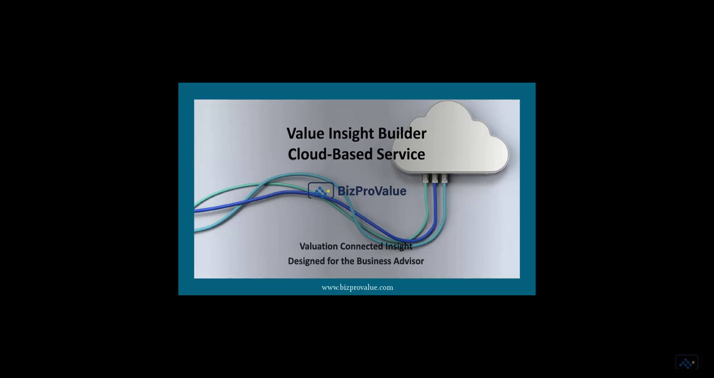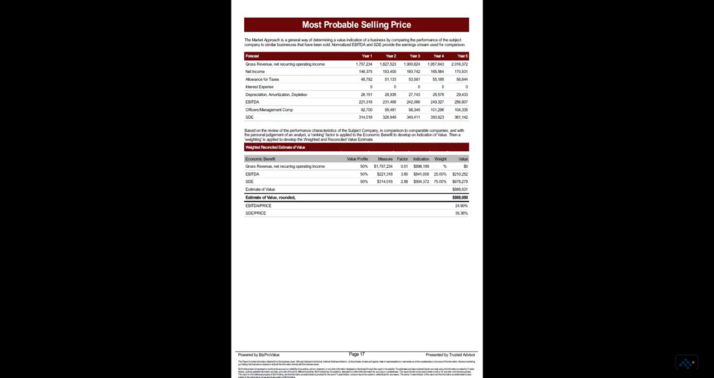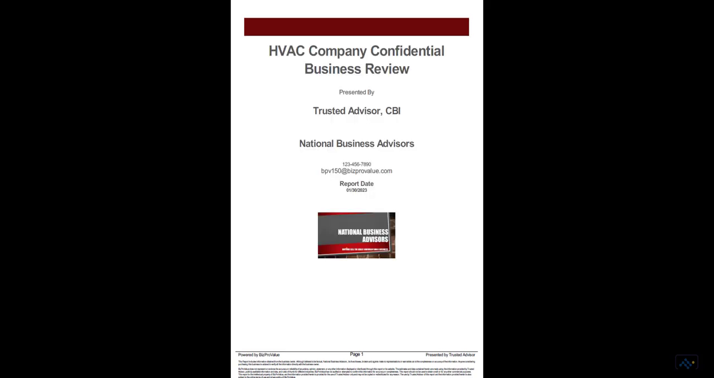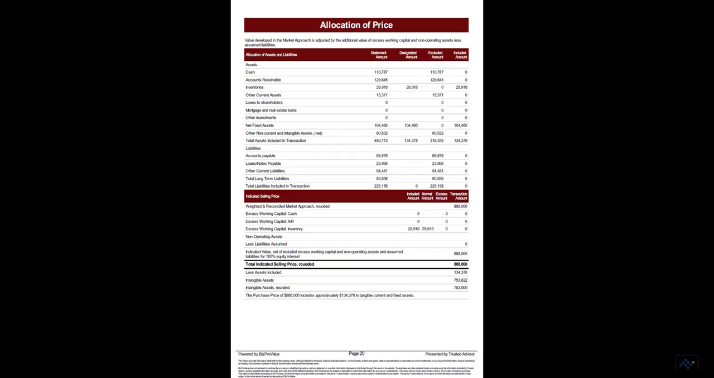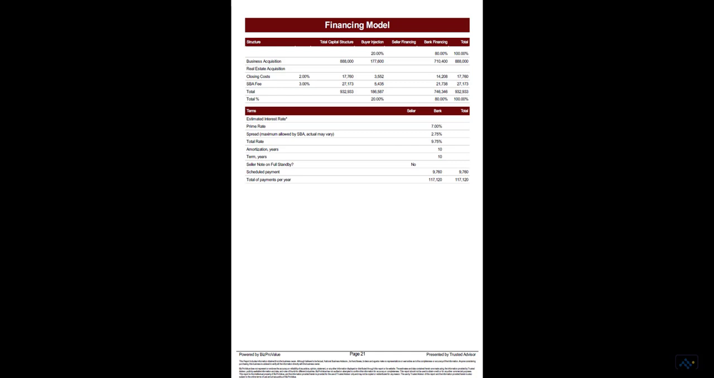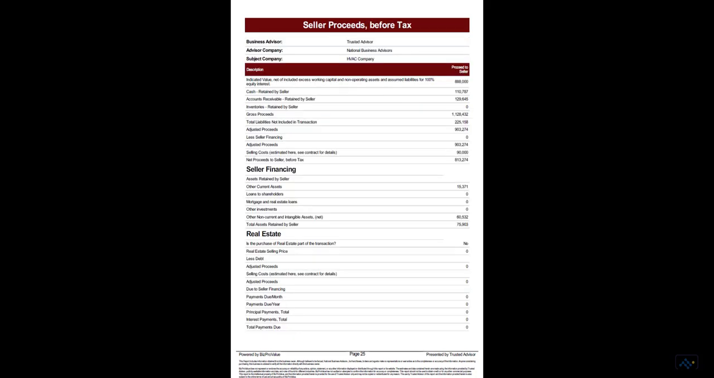Welcome to the Value Insight Builder, where you can develop the most probable selling price in the purchase and sale transaction of the small business. And you can do more. Publish a professional CIM. Include project details like the value canvas, allocation of price, bank and seller financing, seller proceeds, and real estate lease or buy options.